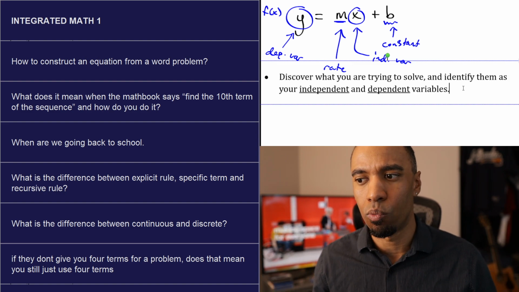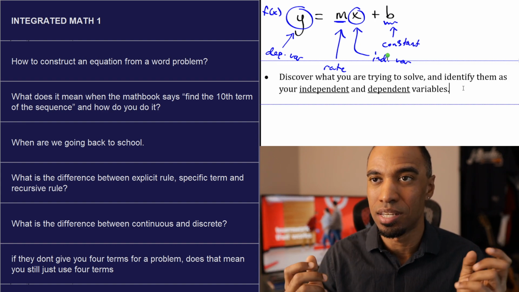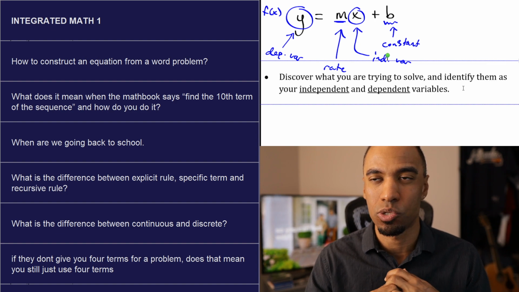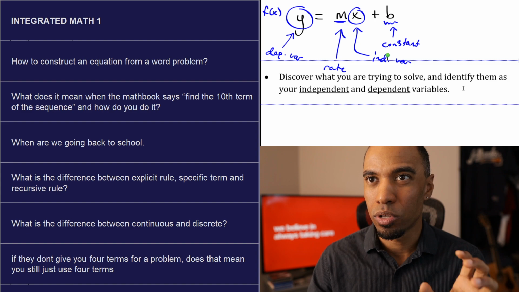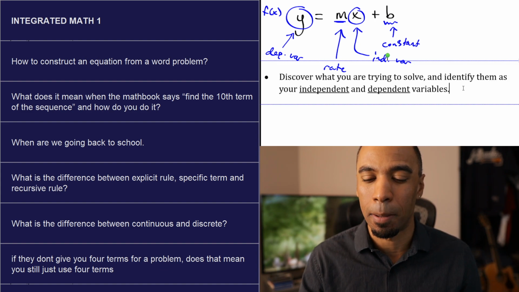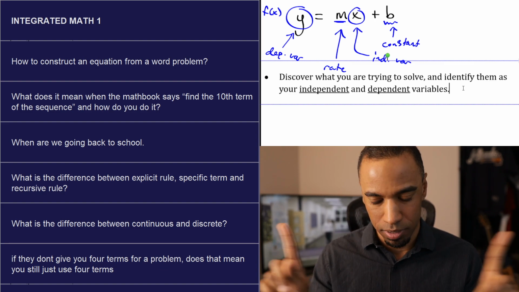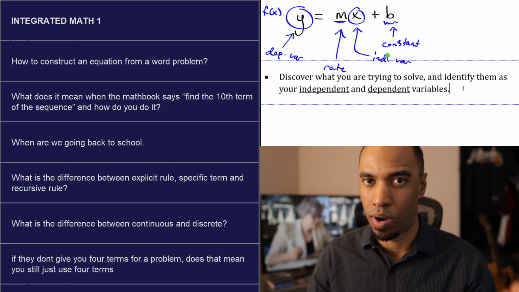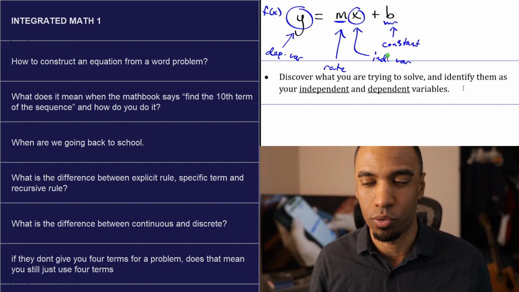There's more to that I would talk about that's really important for this, and it has to do with unit alignment, your units agreeing when you do something. I haven't really talked about it in class, so I don't know if I'll get into it here. I kind of want to. I will talk about it, but you won't know when I brought it up. Anyway, I've got to keep moving on. Discover those as your variables, your x and y, your x and your f of x, or your q and your f of q, whatever you want to call it.